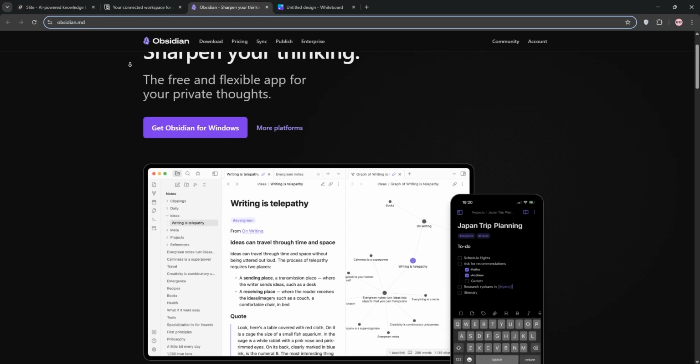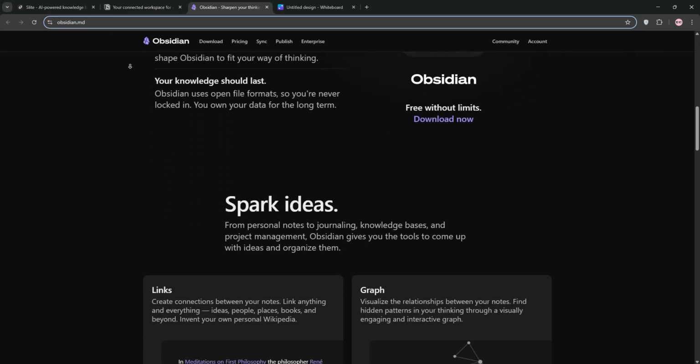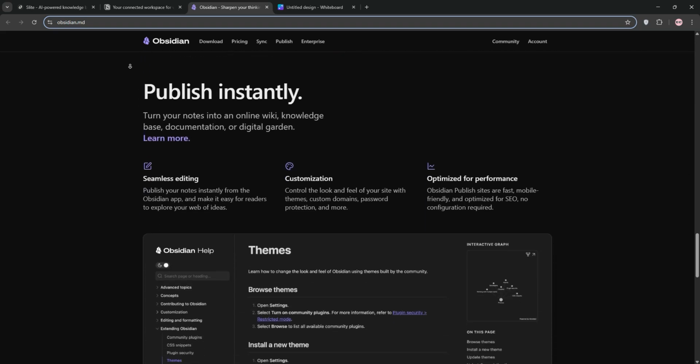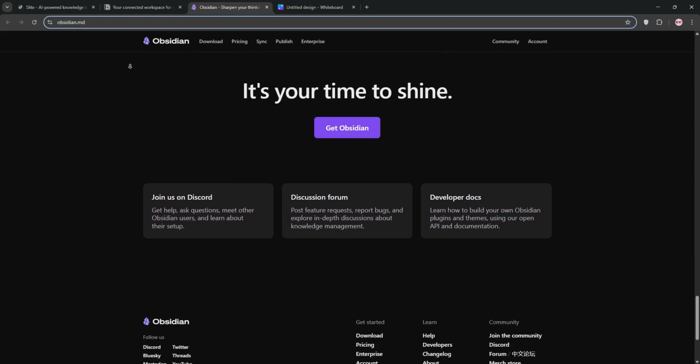Finally, we have Obsidian. Obsidian is a markdown-based offline-first note-taking app. It's built for personal knowledge management with a unique knowledge graph to connect ideas. It's highly customizable with plugins, making it a favorite for writers and researchers.